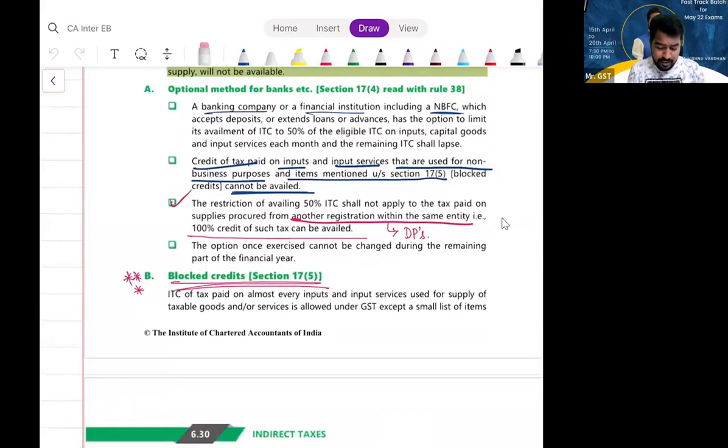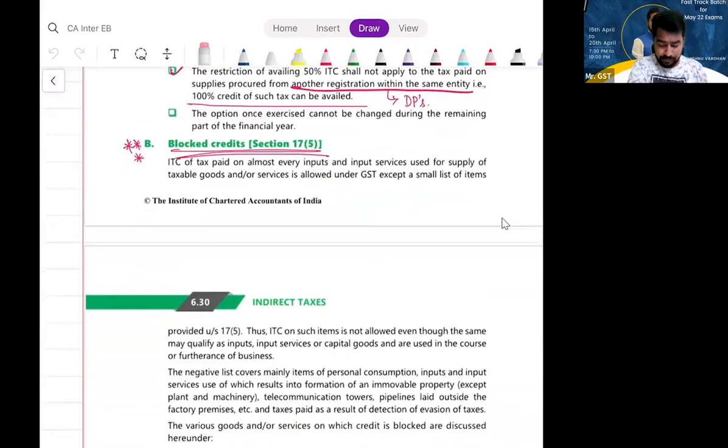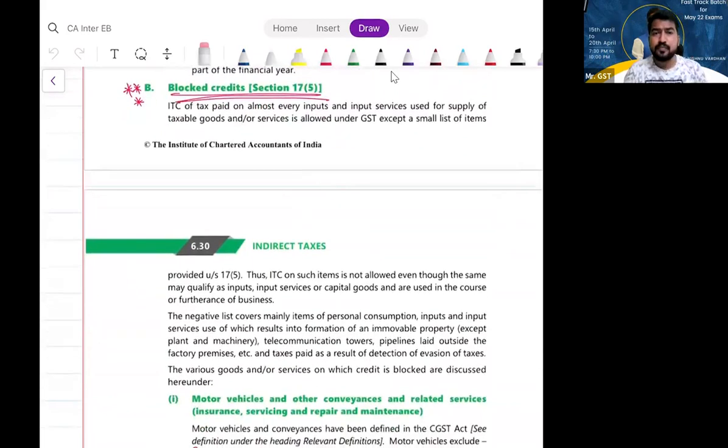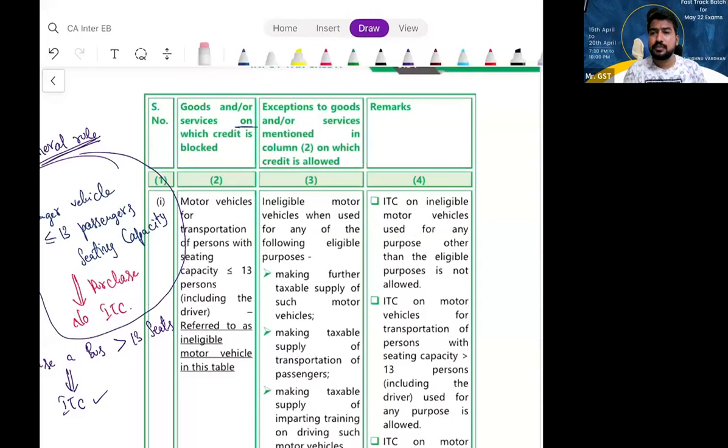Let us move on to section 17, subsection 5. So what is section 17, subsection 5? Blocked credits. What do you mean by blocked credits? Credits on which ITC is not available. You are purchasing something, you are using it for business, you are satisfying all the conditions given in section 16, still you cannot avail it.